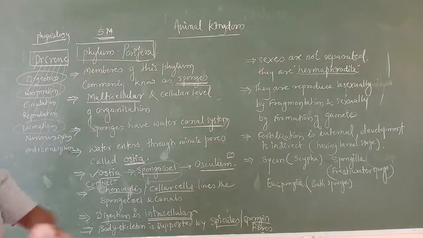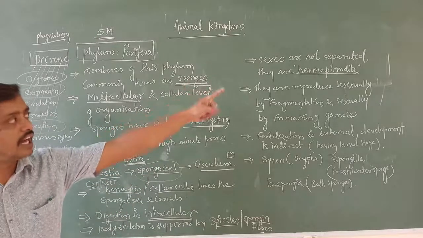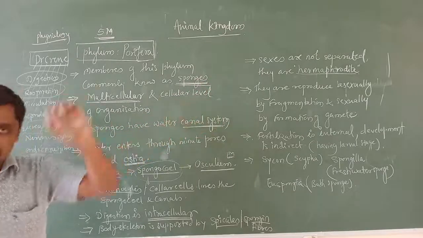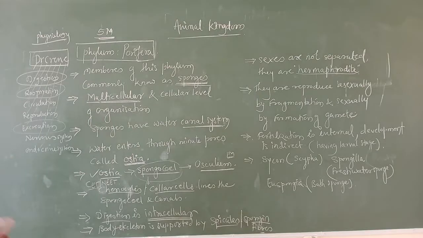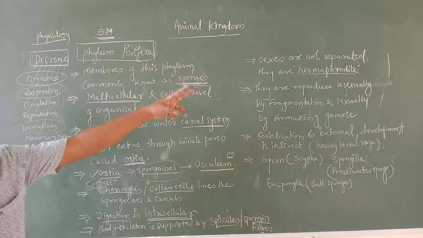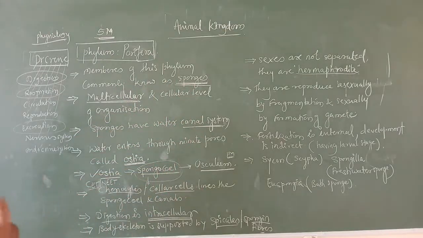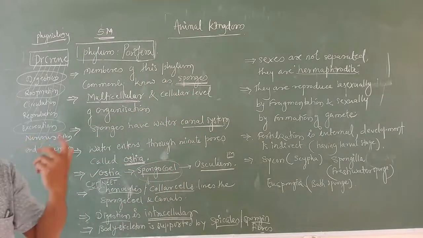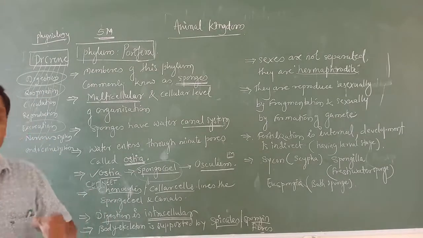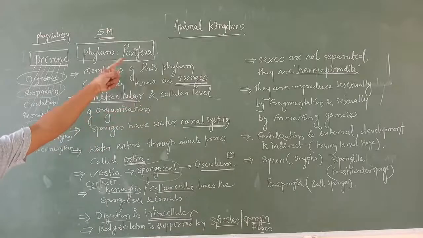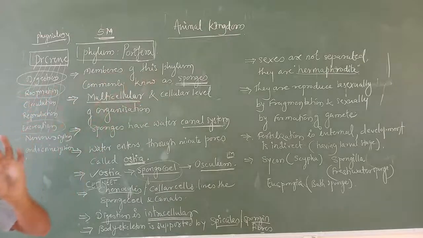The hermaphrodite is nothing but a single organism in which both male and female sex organs are present. A single organism produces both sperm and egg. So Porifera are called hermaphrodites.